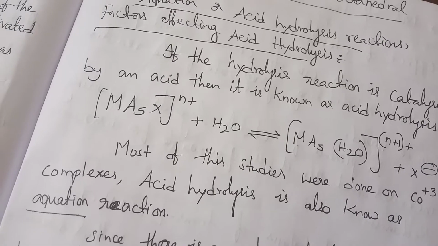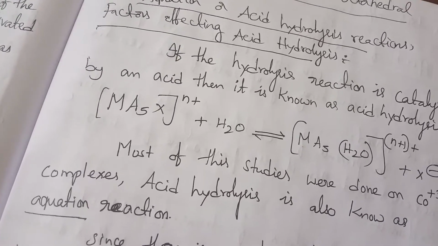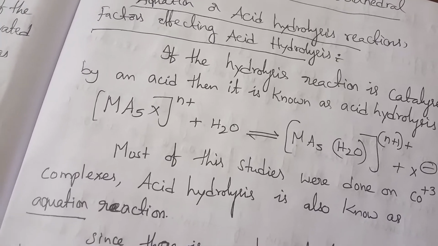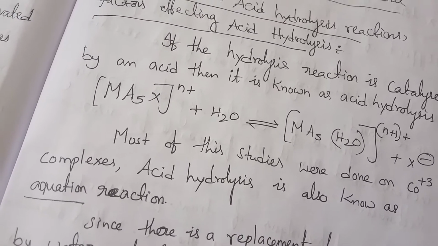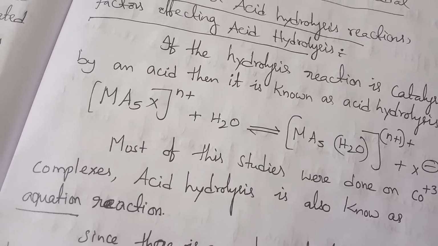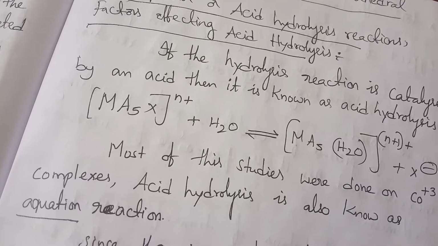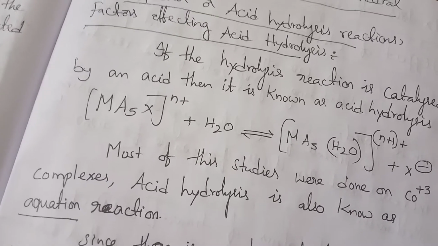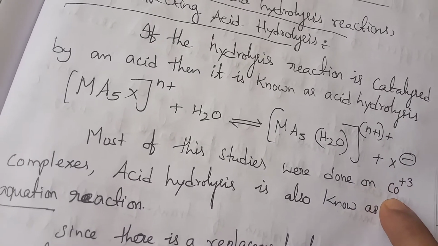The ligand substitution reactions of square planar complexes are explained by platinum, a d8 complex. But the octahedral complex we can also discuss for competitive exams. Most ligand substitution reactions in octahedral complexes are acid hydrolysis, aquation or base hydrolysis. The well-known example is cobalt plus 3 complexes.